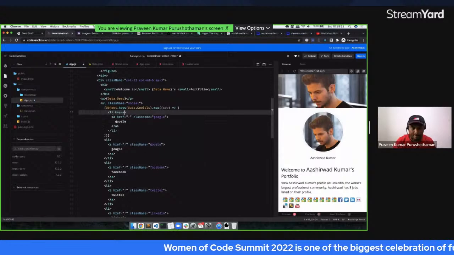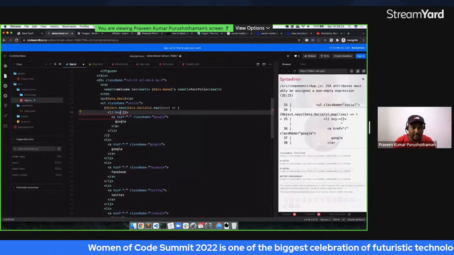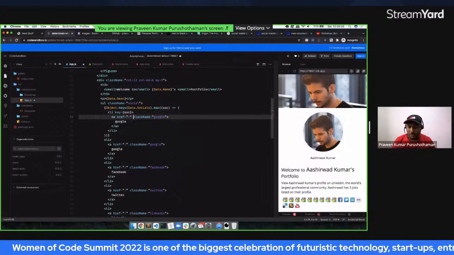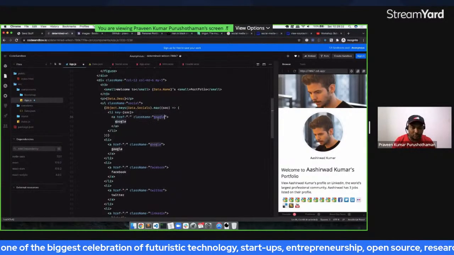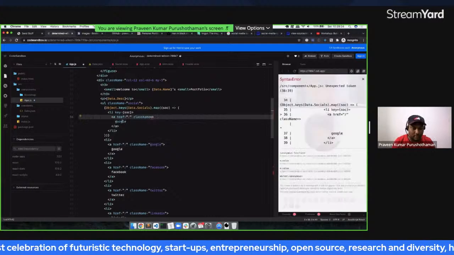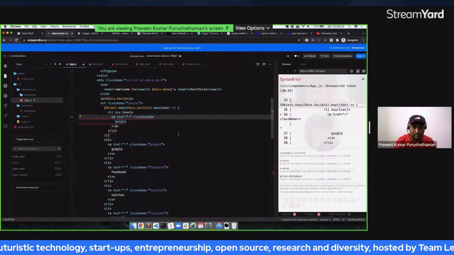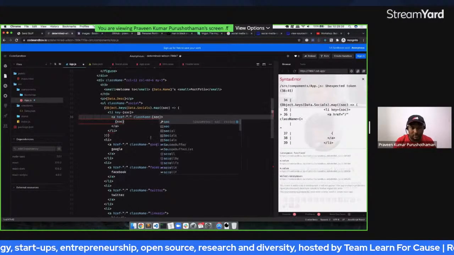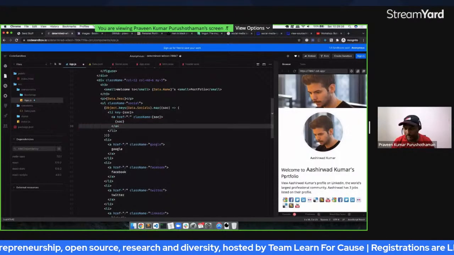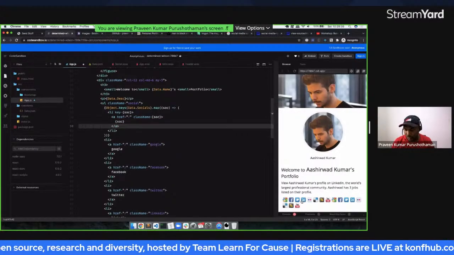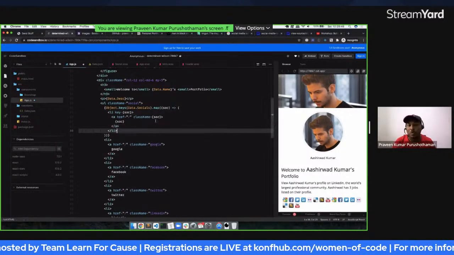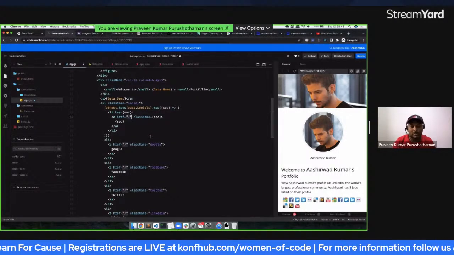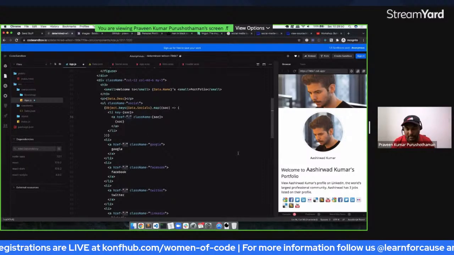When you're iterating something, you need to give the key, otherwise it is going to show me everything as Google. I don't want everything to be Google, right? So we'll make this into SOC. You could see that Google, Facebook, Twitter, same thing is getting repeated, and these links are all the same links.